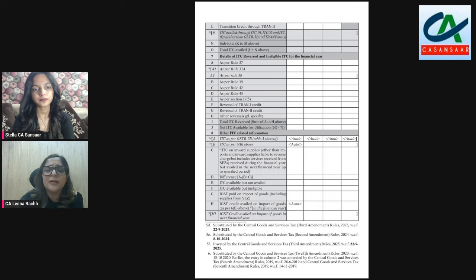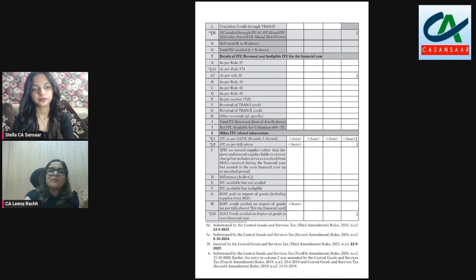This has been done so that your figure of 8C can now be related to 8A, because 8C concentrates on ITC which we are claiming next year. Since your logic of 8A has now changed and it will include all invoices, it is understood that your 8C figure will now be a part of 8A.